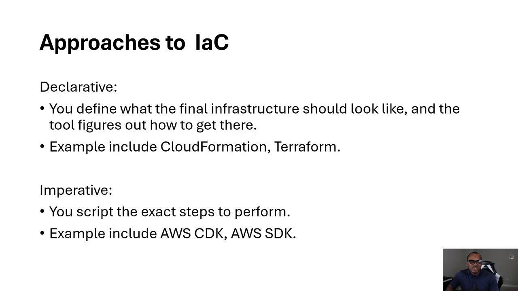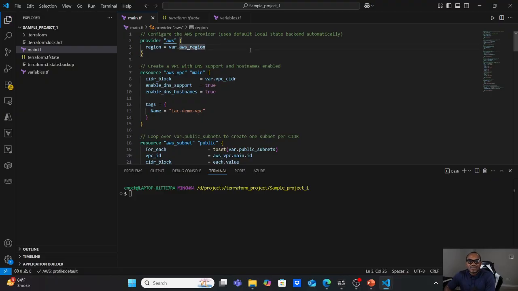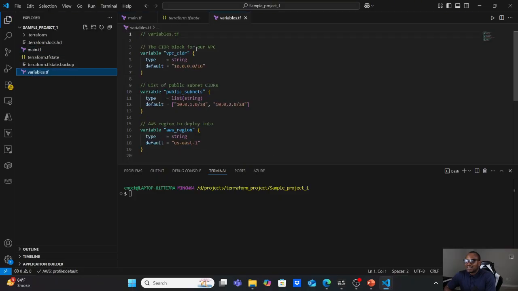And let's do our first demo, which will be on Terraform. I'll be going to my shell now for us to start the demo. All right, this is my Terraform file. I have variable.tf, I have main.tf, and let me just explain what the code does. This variable.tf file contains some of the variables I want to use. This is the VPC CIDR. I'll be using this particular CIDR, and this is defining the CIDR for the public subnet that I want to create, and this is defining the AWS region that I want to use. All right, and that's that.